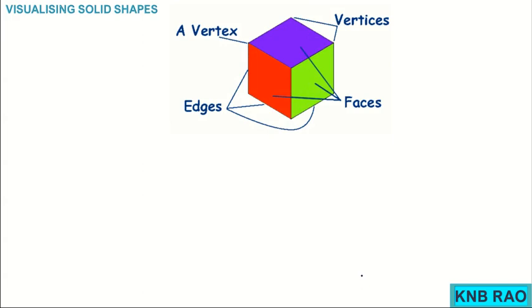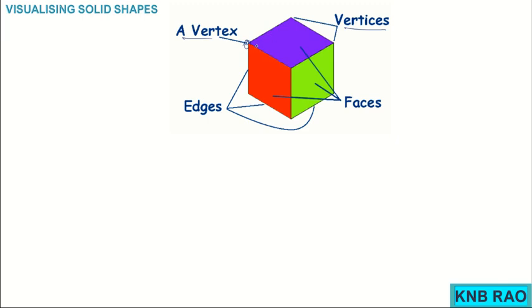Now moving further, today's continuation of the same topic, children, watch this figure. It is a cube in which I have shown a vertex, a point or corner, and the plural of vertex is vertices, and I have edges. We counted in our last class there are 12 edges, which are line segments. If you observe, at one vertex these edges are meeting.